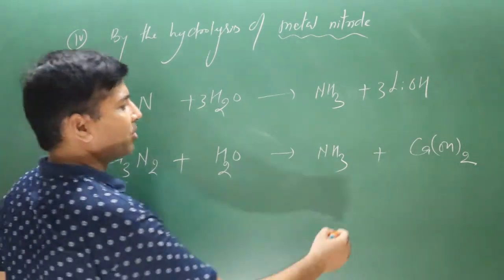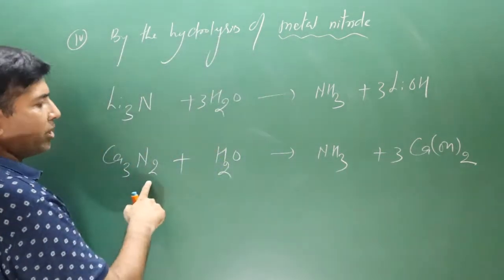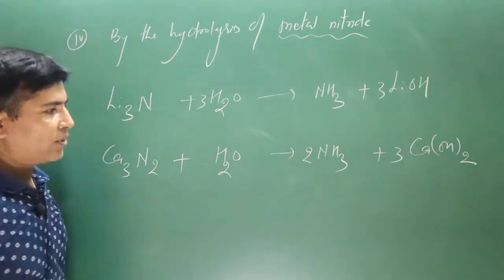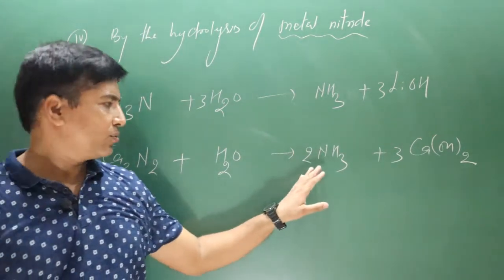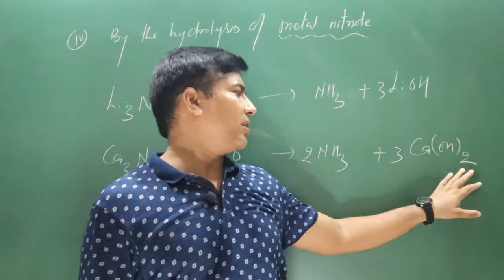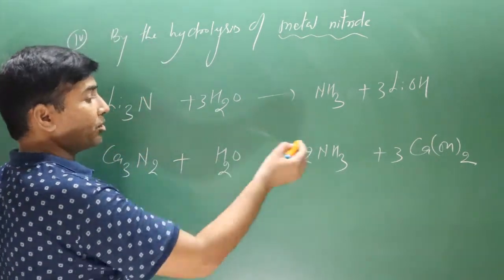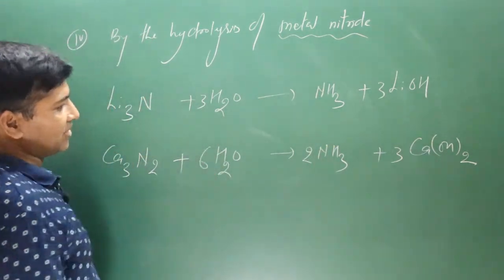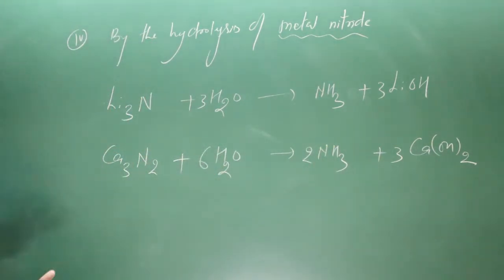3 calcium multiplied by 3, then 2 nitrogen multiplied by 2. How many hydrogens are there? 2 3 is 6 hydrogen, 2 3 is 6 hydrogen, then total hydrogen are 12, multiplied by 6. Okay, equation is balanced.